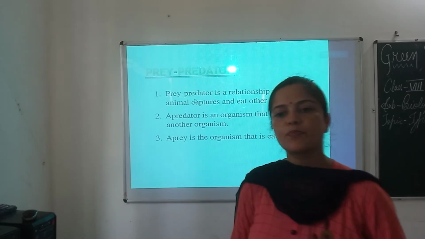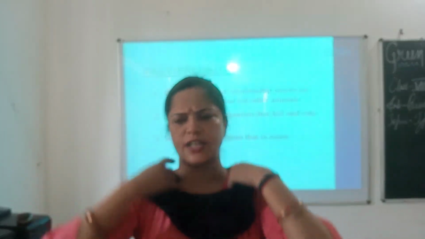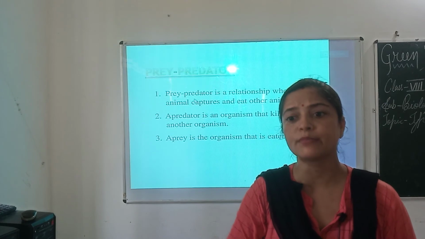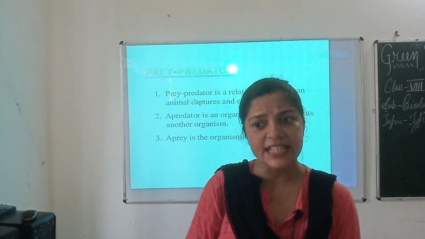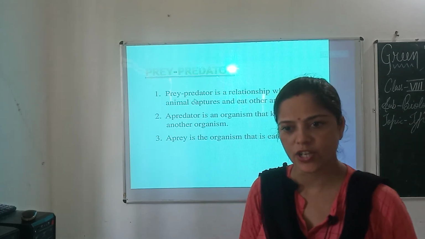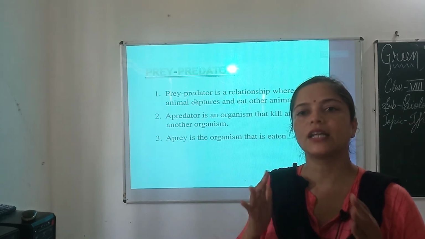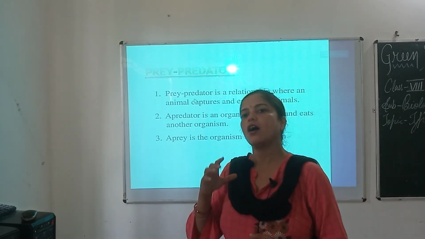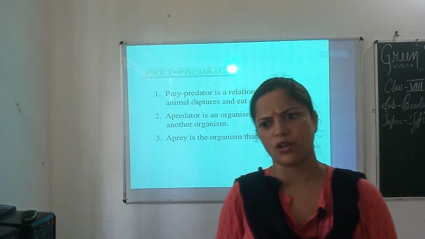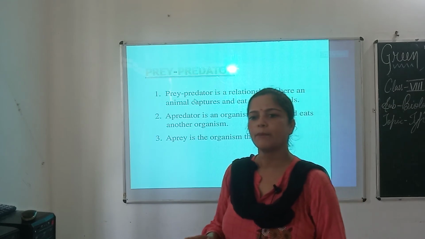Let us know about predation. What is predation? The type of interaction in which a larger organism attacks, kills and feeds on a smaller organism is called predation.